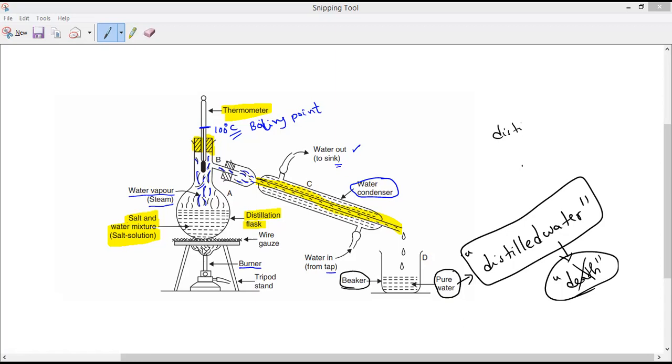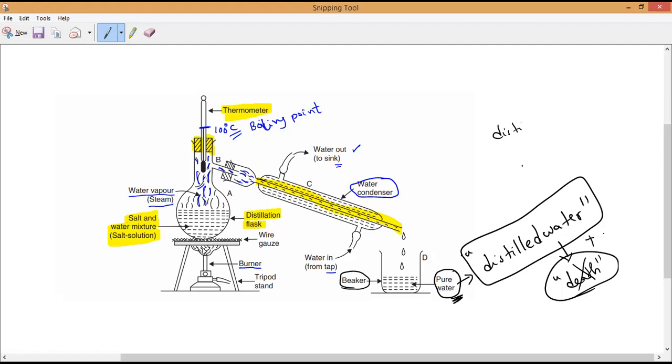In many countries, the process of distillation is used to obtain drinking water from seawater, but that water is not directly consumable, because the water obtained from distillation is pure water. Yes or no, guys? So no required minerals are present in it. But later what do we have to do?